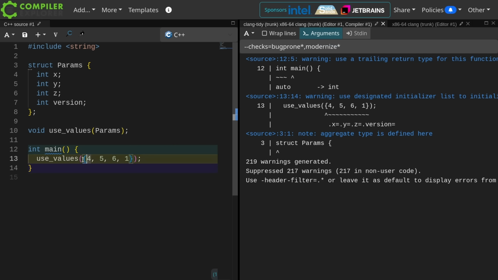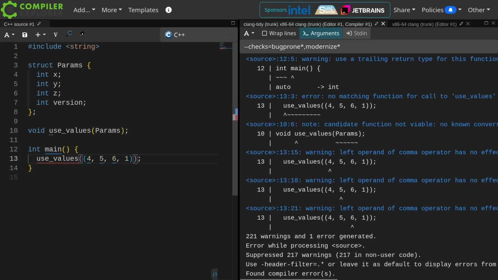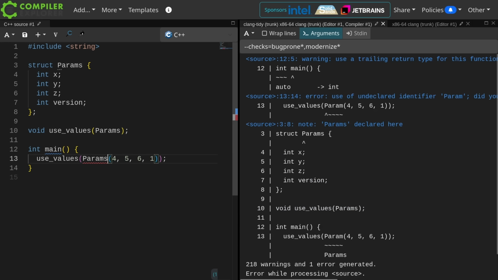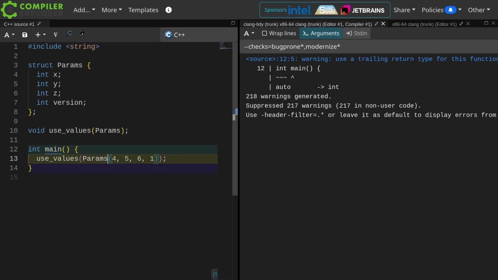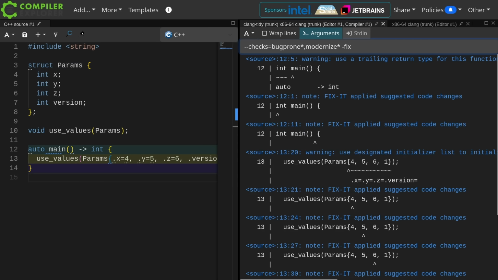Now, first, I'm going to change this to parenthesized initialization. This should not compile. Good, it doesn't compile, because this is actually going to only pass the last parameter to this params object. No matching. Okay, good, it doesn't compile. If I do parenthesized initialization, which is allowed as of C++20, empty as well, now I don't get that modernize check anymore. You need to make sure you are doing braced initialization of these things, and then you get this use designated initializer. That's great. Now I'm going to do -fix, and I'm just going to let Clang-tidy fix this for me.